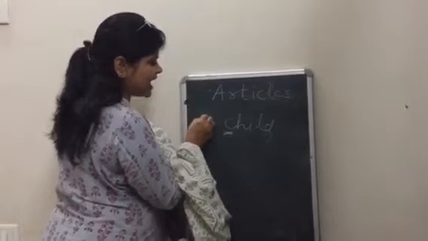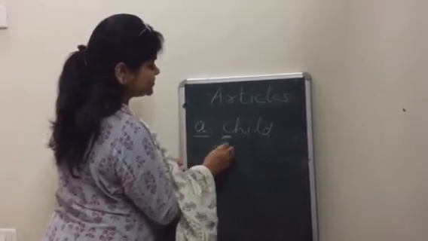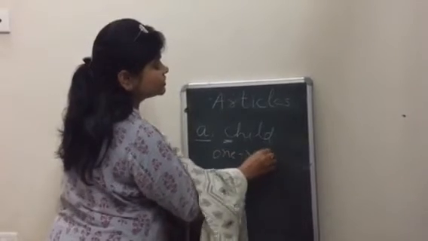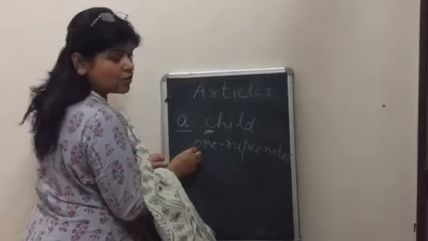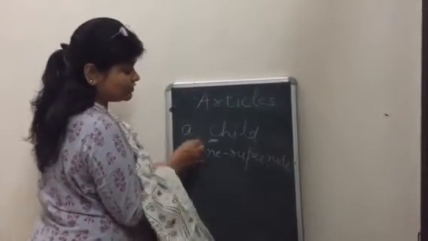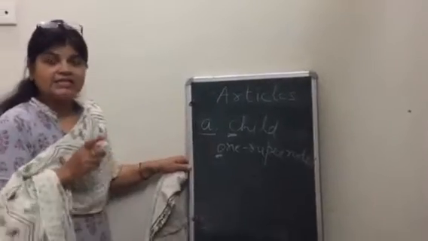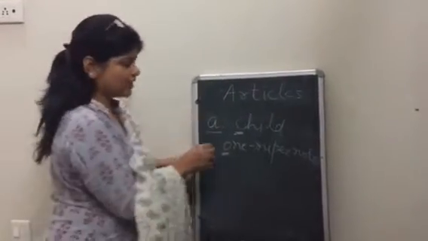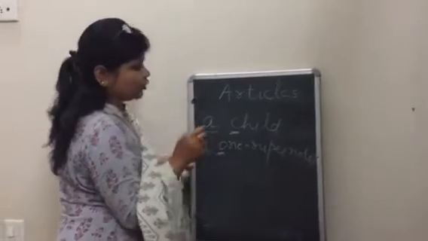So before child I will write a. Suppose I write 1 rupee note. Now here the initial sound is wa. It is not a vowel sound. Though the word is beginning with o, that is a vowel, but the initial sound is not vowel sound. There is a consonant sound. So here I will write a 1 rupee note.